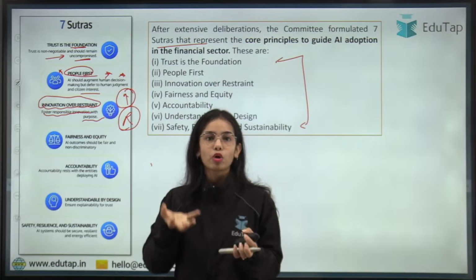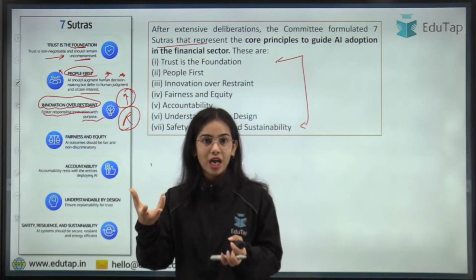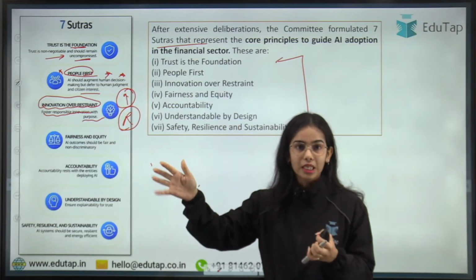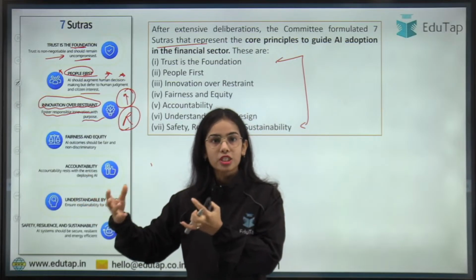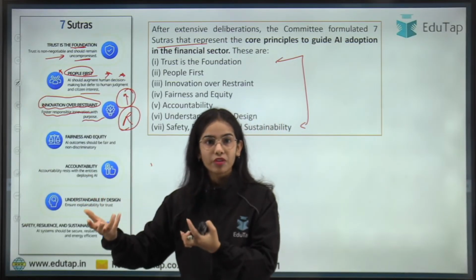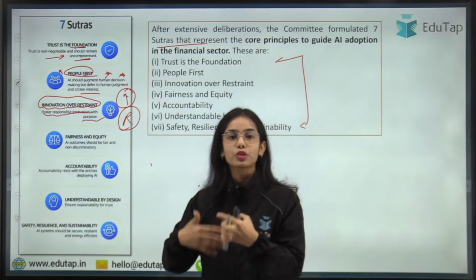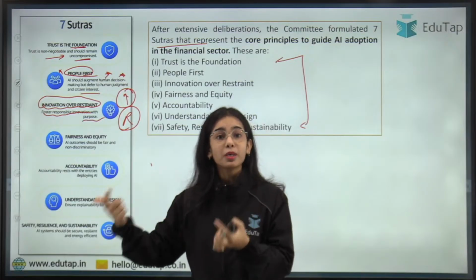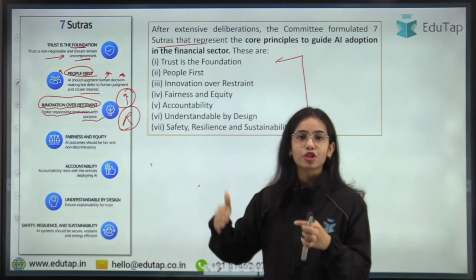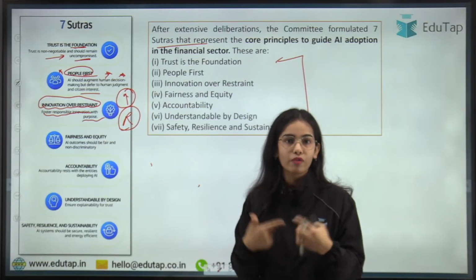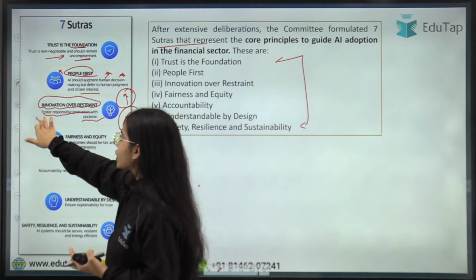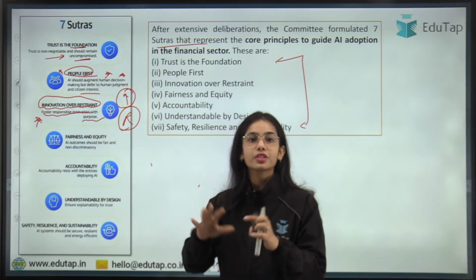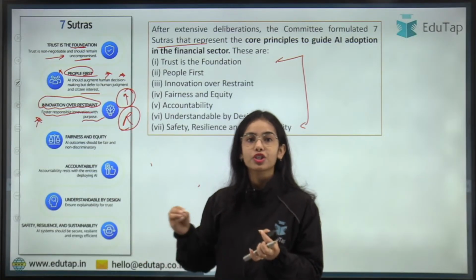AI models should be developed with a purpose that furthers and boosts the financial ecosystem of the country, making processes faster at lower cost. If you are developing an AI model, it should have a purpose that is beneficial for the country. So innovation should happen, and innovation is boosted over restraint. The regulations will be there, but they will be very flexible in nature, or lesser.